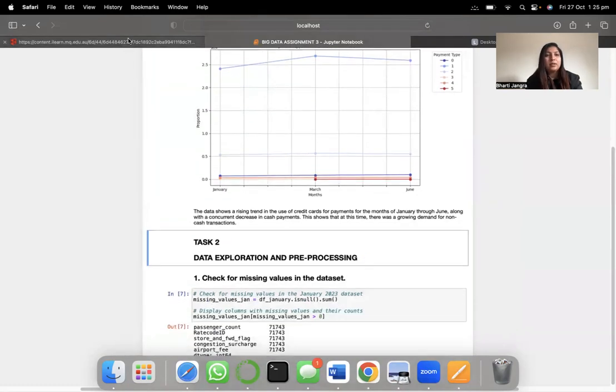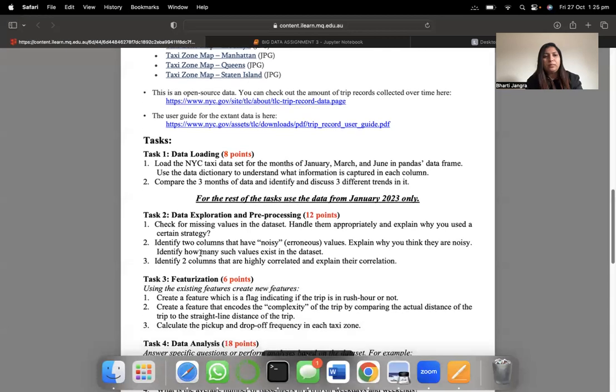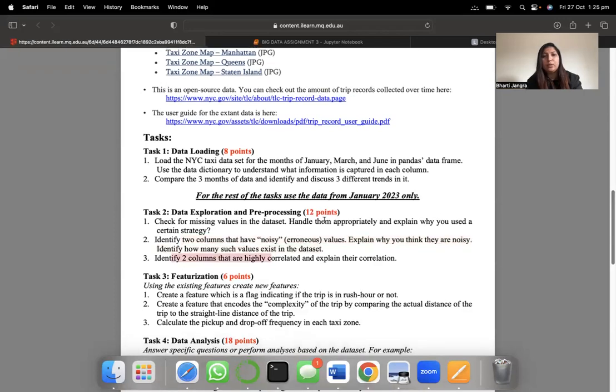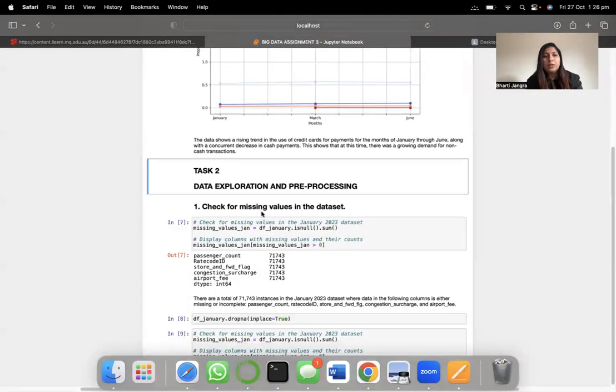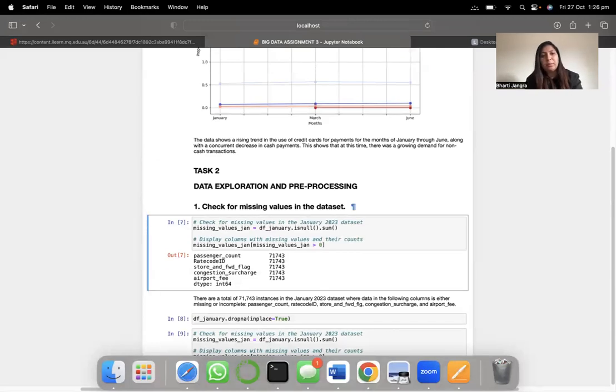Then is task 2. Task 2 from the guidelines says data exploration and pre-processing. Here we'll be finding missing values. We'll be finding 2 columns that have noisy erroneous values, and then identify 2 columns that are highly correlated and explain their correlation. So this is the data exploration and pre-processing, checking for the missing values.